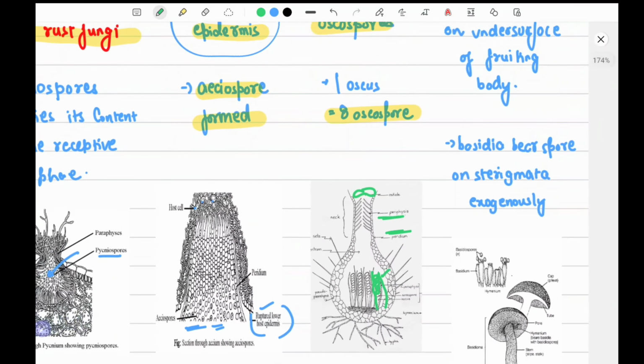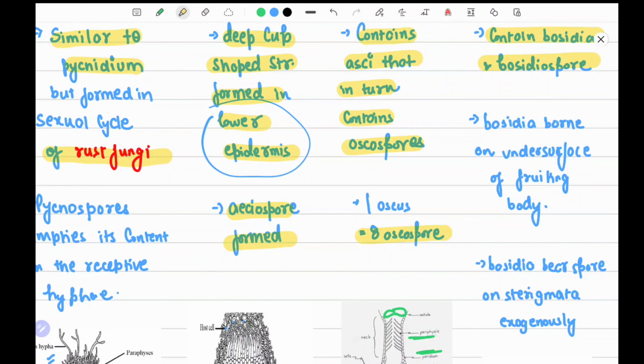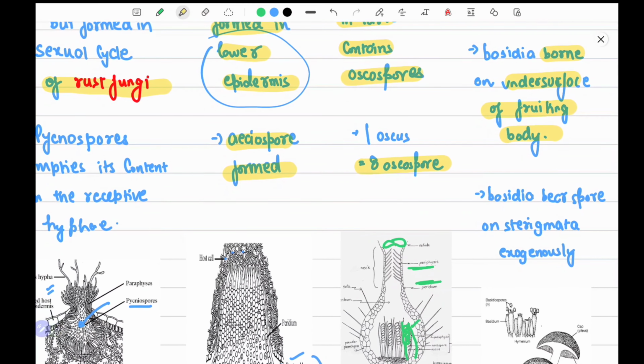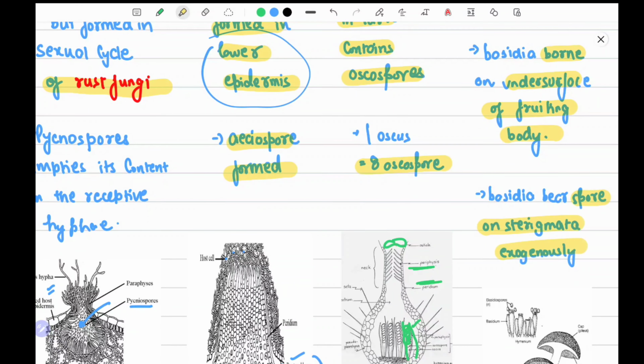Now, basidiocarp. Basidiocarp contains basidia and basidiospores, similar to ascocarp, meaning not the structure but the terms. Basidia are born on the undersurface of the fruiting body, and basidia bear spores on sterigmata exogenously.